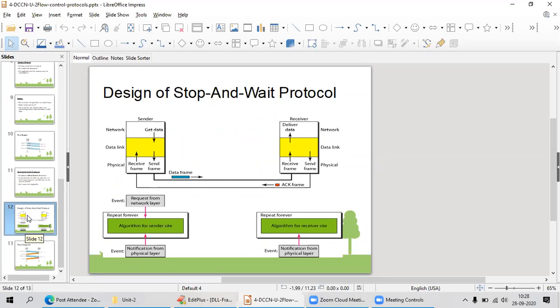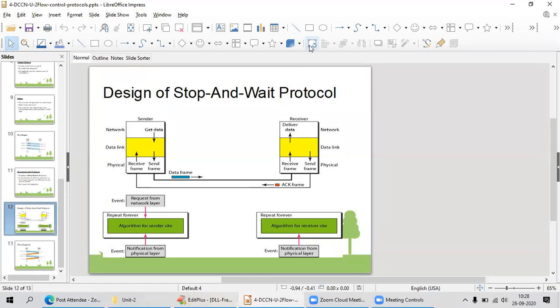Whatever the receiver has received, the data frame, after receiving it, it is not going to check any error control things. It directly removes the header and footer and all the things, and forwards it to the next layer, that is the receiver network layer.